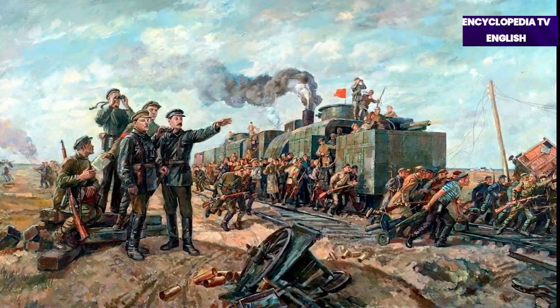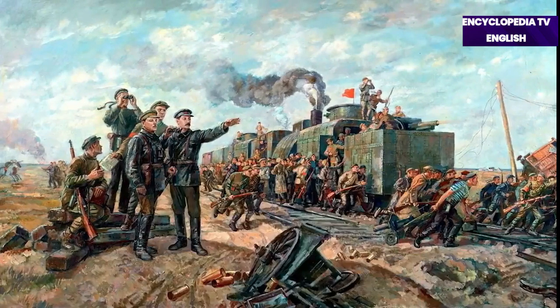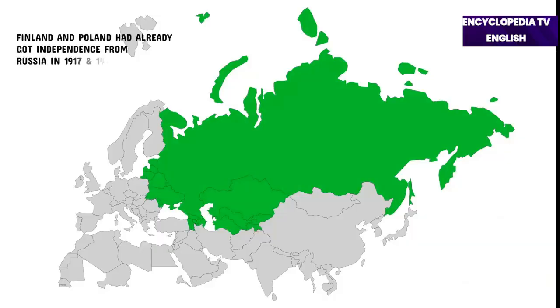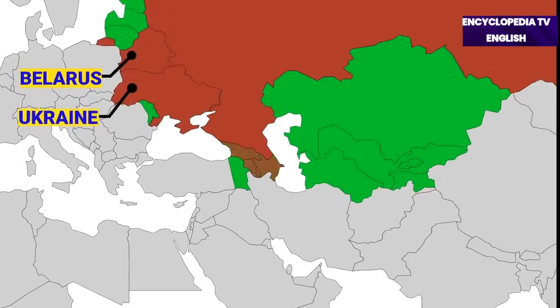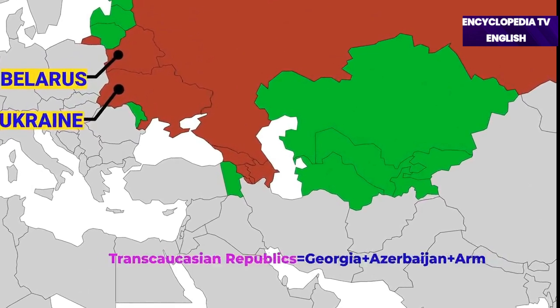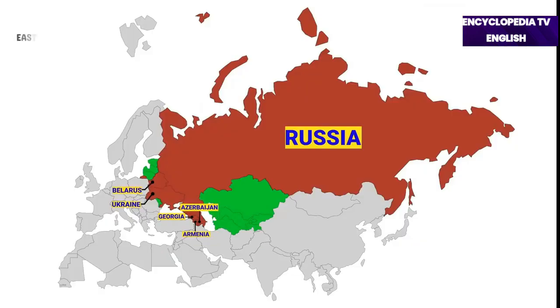This war was won by Lenin's supporters, and the four socialist republics of the old Russian Empire, Russia, Belarus, Ukraine, and Transcaucasian republics came into existence. At the end of the Civil War, an agreement was signed between these four republics in December 1922. Under this agreement, the Soviet Union came into existence. The first country in this union was Russia, Ukraine, and Belarus became part of this union. Apart from these three republics, Transcaucasian republics including Georgia, Azerbaijan, and Armenia also became a part of this union. These six republics initially joined the Soviet Union.